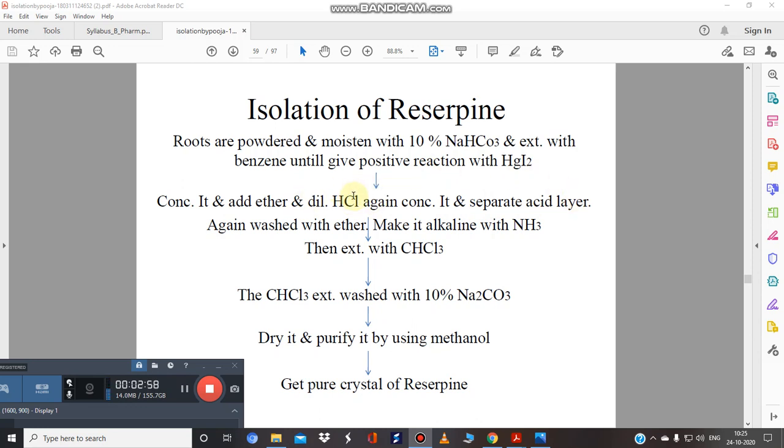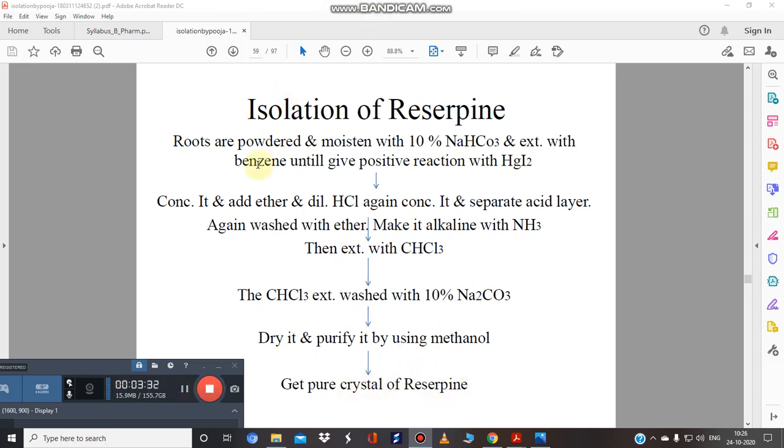Then you separate this acid layer because the alkaloid is present in that acid layer, and then again you wash it with ether and add ammonia solution, that is a basic solution, which will free your alkaloid again, and you extract with an organic solvent. In this case you use chloroform, and again you wash with sodium carbonate solution. So here you use sodium bicarbonate and here you use sodium carbonate, and if you dry it and purify it using methanol, you will get the crystals of reserpine.